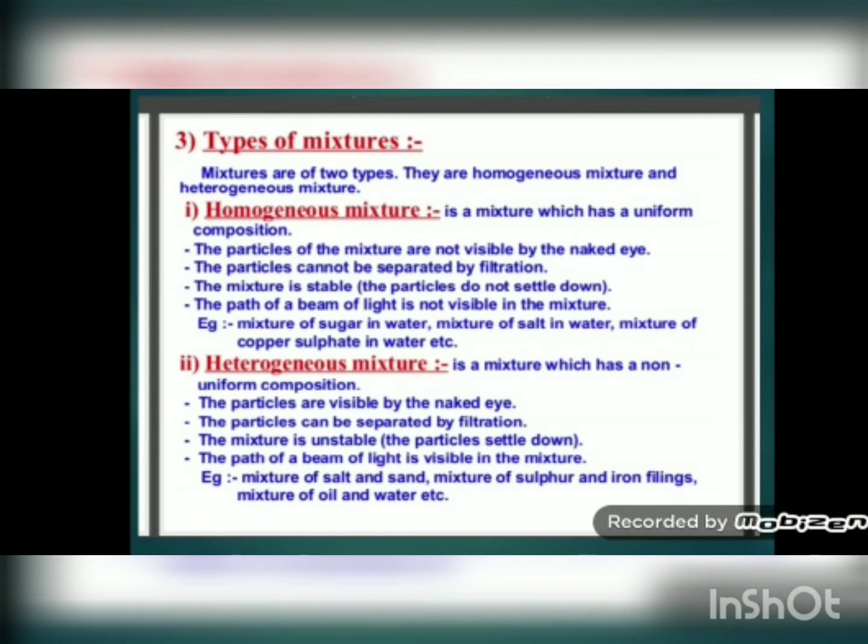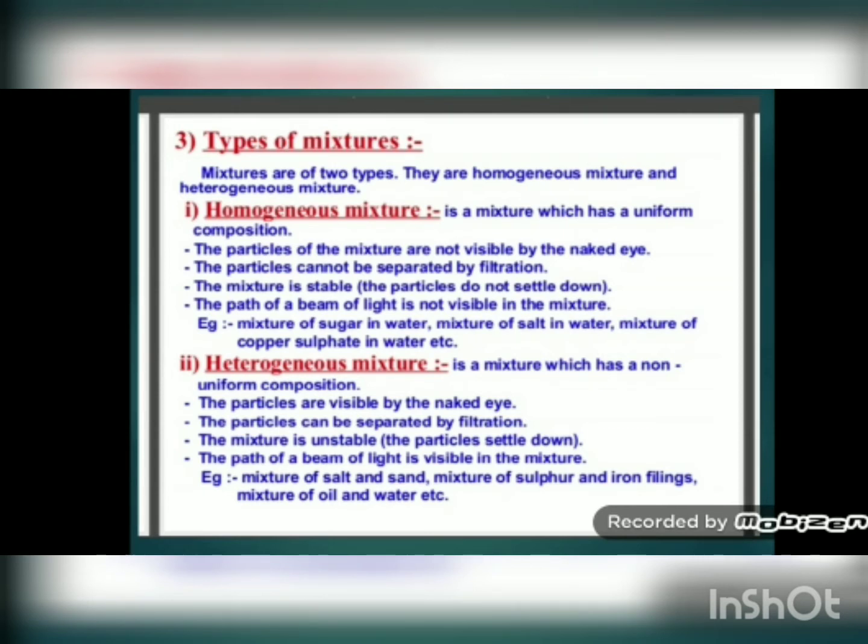Then if you allow the mixture to settle for some time, all the chalk particles will settle down and you will find pure water at the top. It means this mixture is unstable, and the particles can be separated by filtration. If you want to separate chalk particles and water, it is simple: by using filter paper you can separate both. It means this mixture is a heterogeneous mixture.